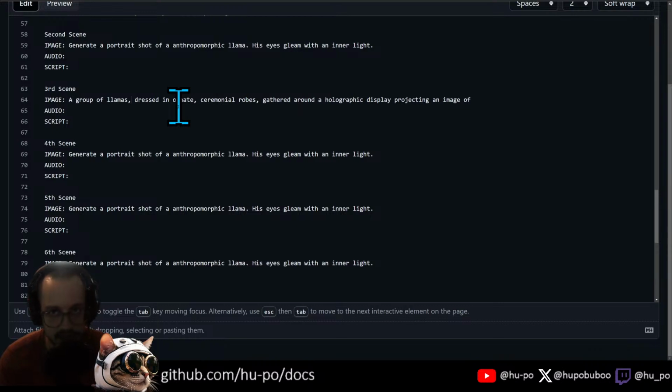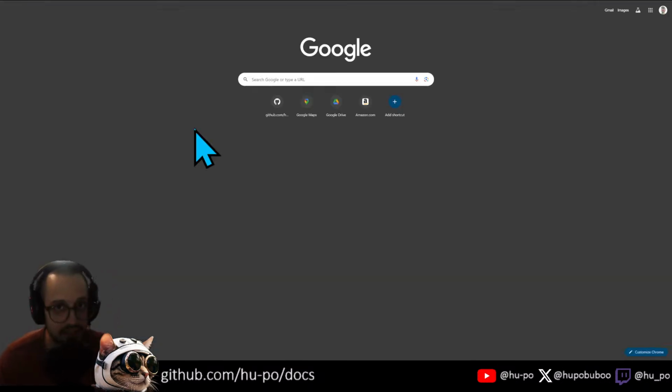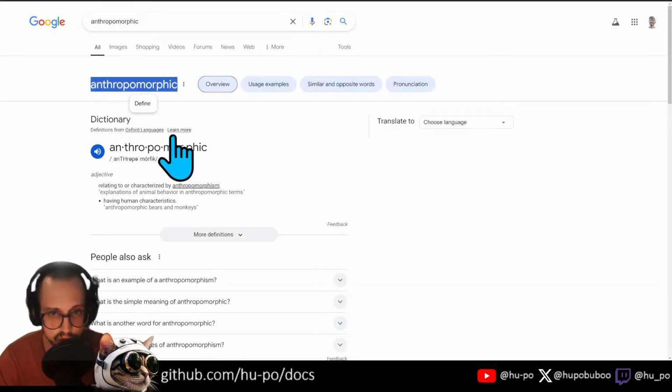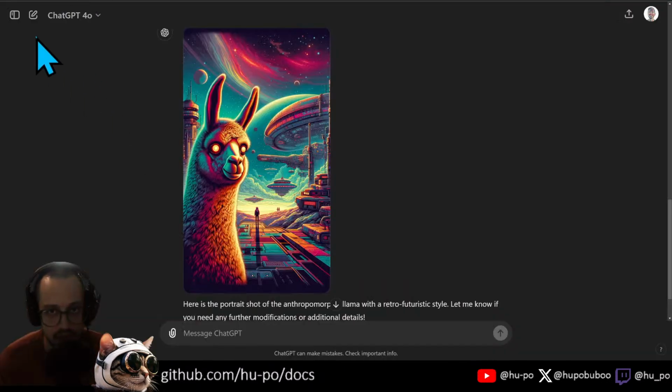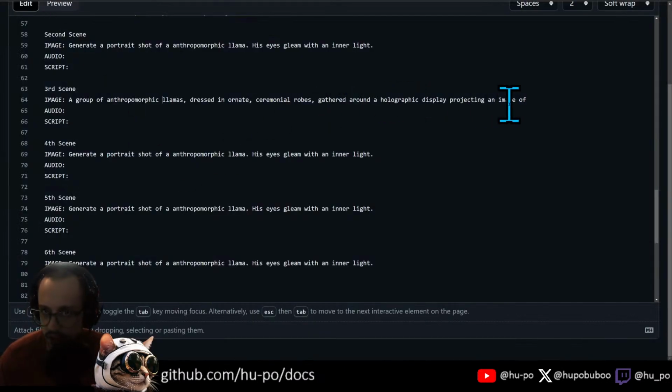A group of llamas dressed in ornate... Is the anthropomorphic word helping us or hurting us? Is that even the correct spelling of anthropomorphic? I think so, right? Okay. Projecting an image of an anthropomorphic.